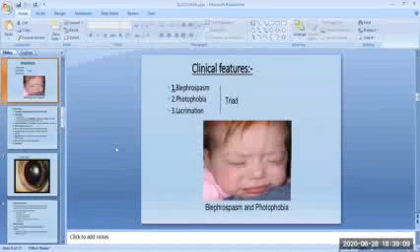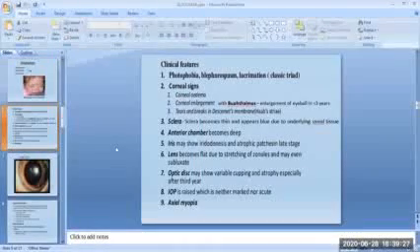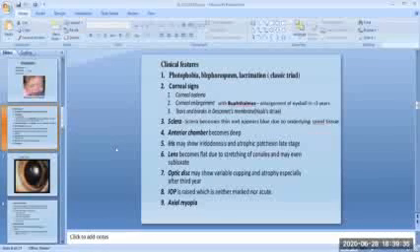Then the clinical features of the primary developmental or congenital glaucoma. One is blepharospasm, photophobia, lacrimation. There is a triad, and you can see this in an image. The clinical features are photophobia, blepharospasm, lacrimation, and eye rubbing. These are the classical triad, often occurring together.